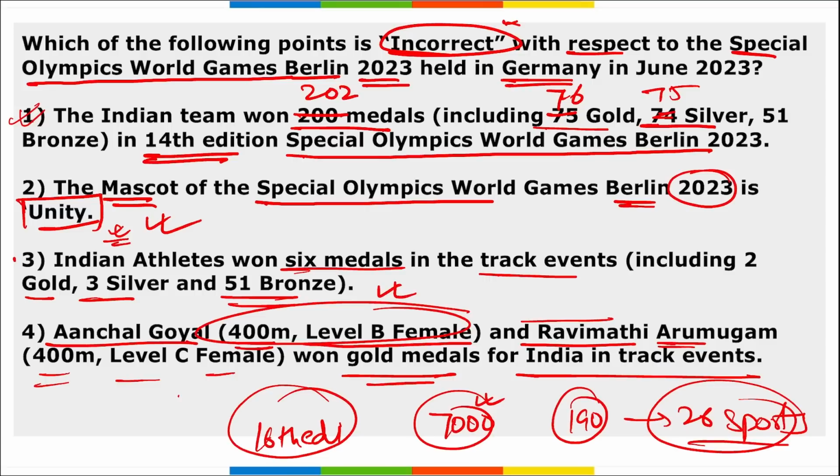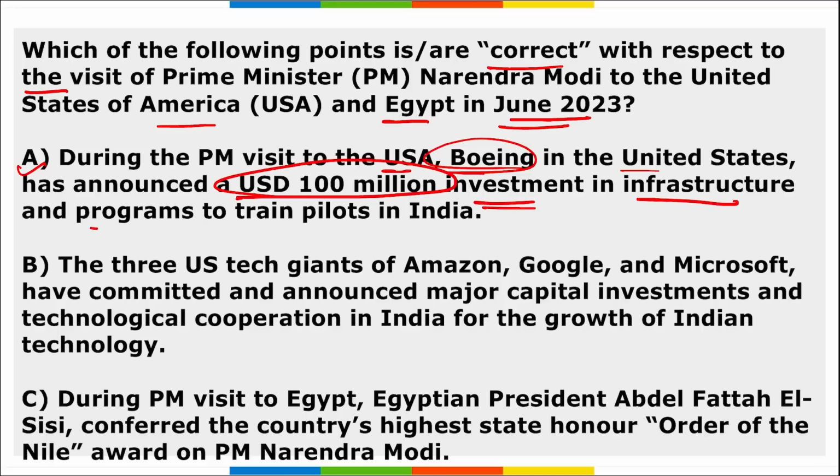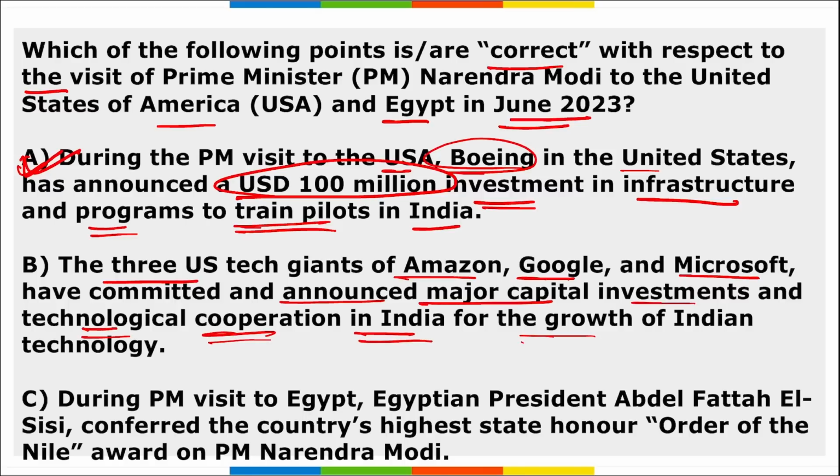Next, which among the following is correct with respect to the visit of Prime Minister Narendra Modi to USA and Egypt in June? See, during this visit, USA's Boeing, the USA company, has announced a $100 million investment in the infrastructure and programs to train pilots in India. So yes, option 1 is correct. Second, 3 tech US giants, Amazon, Google and Microsoft, have committed and announced a major capital investment and technological cooperation in India for the growth of Indian technology. So yes, B is correct.